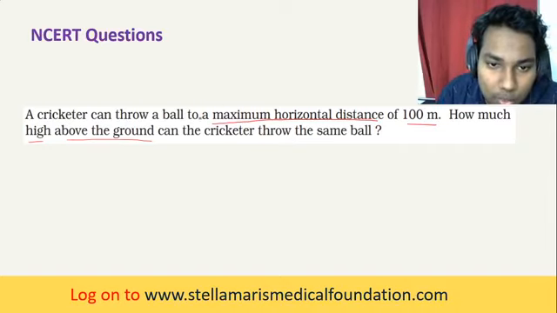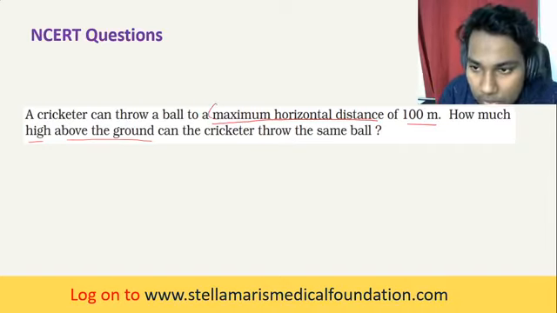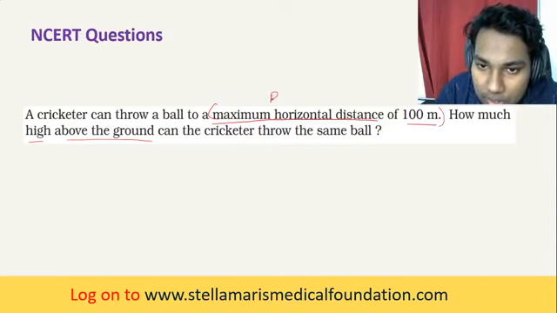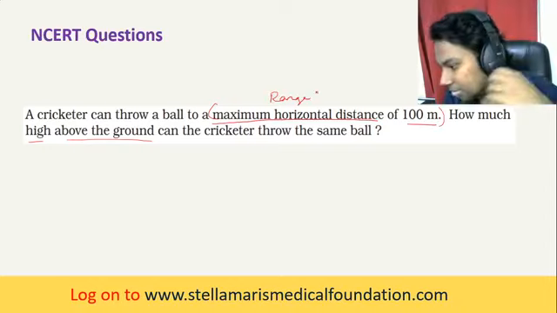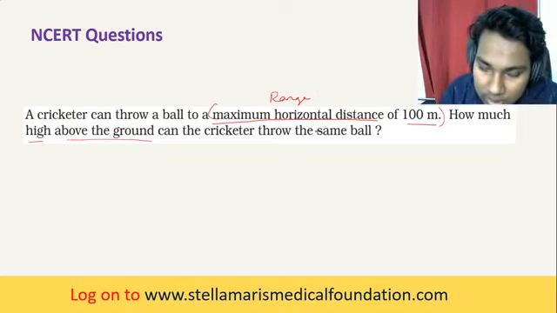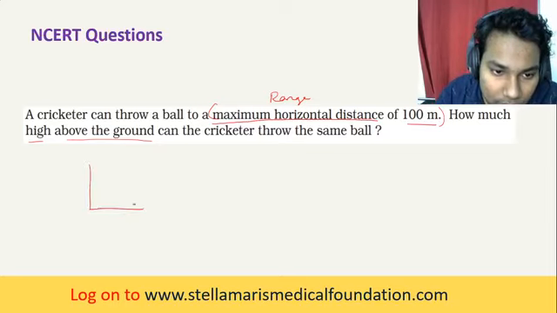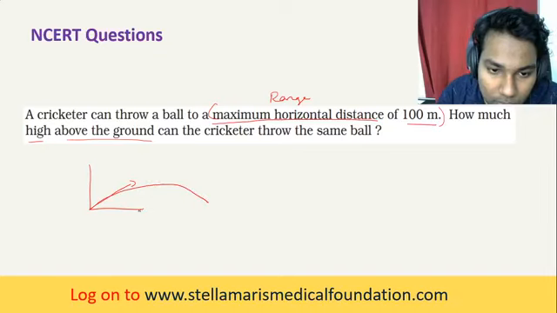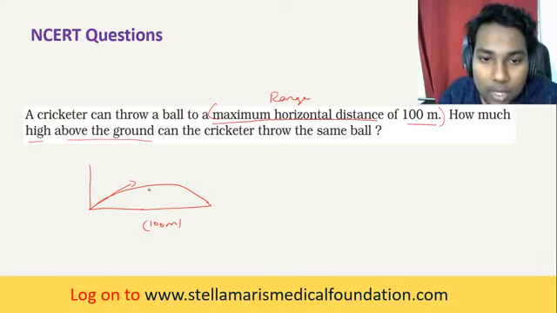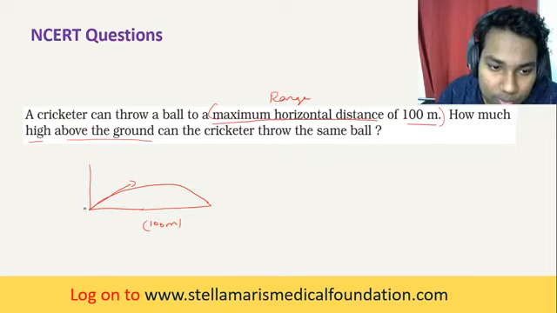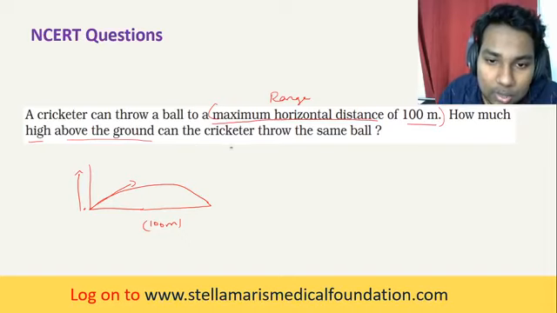What do we mean by maximum horizontal distance? It is nothing but the range. So the cricketer can throw a ball like this to a distance of 100 meters, and they're asking how high above the ground the cricketer can throw the same ball.